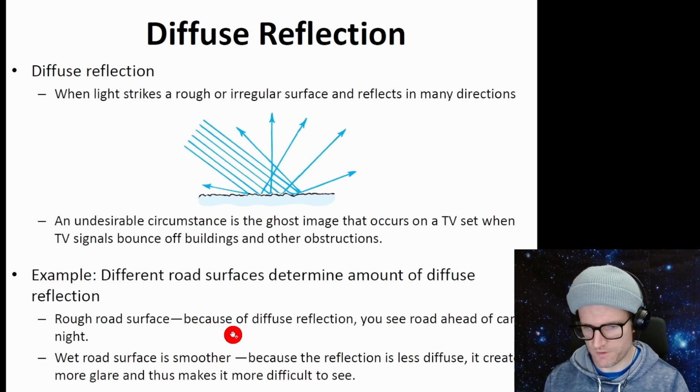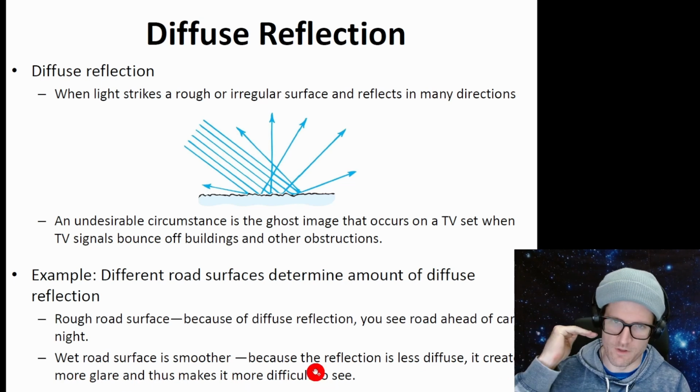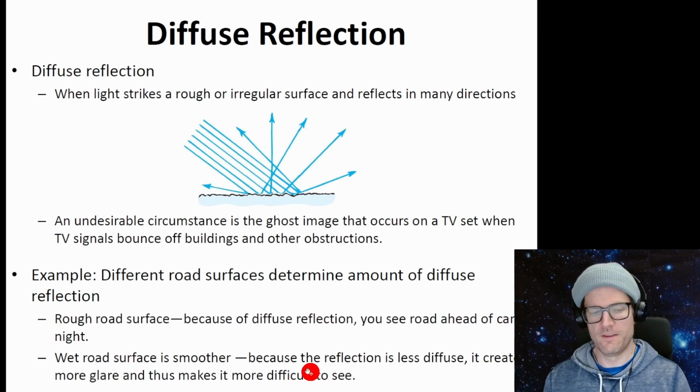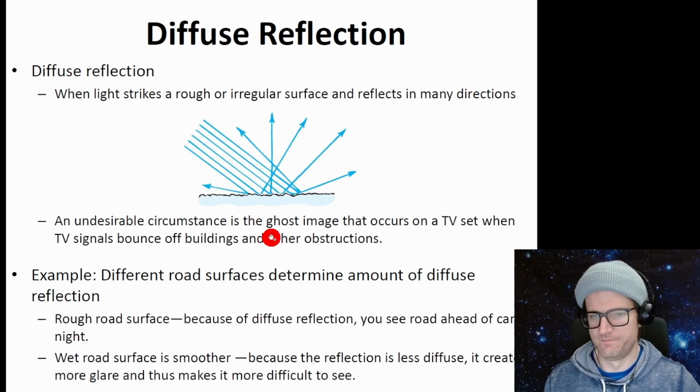Now the example down here about road surfaces. A rough road surface, because of diffuse reflection, lets you see the road ahead of the car at night. A wet road surface is smoother because the reflection is less diffuse. It creates more glare. It's more difficult to see. So depending on the surface of the road, if you have this nice clean surface of water, you might get lots of reflection. If it's just a regular dry road surface, you get diffuse reflection, no images.